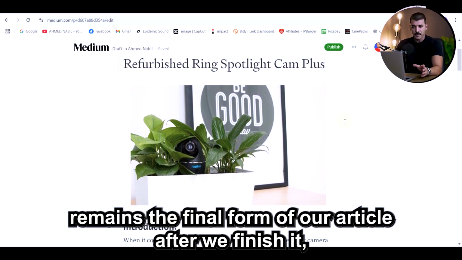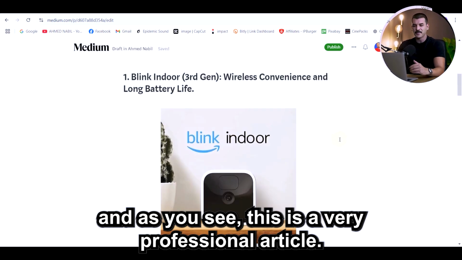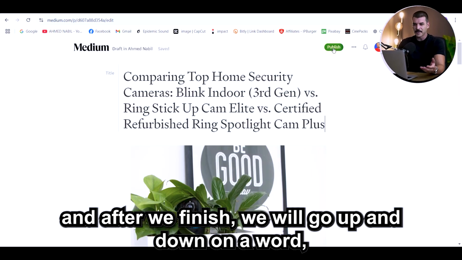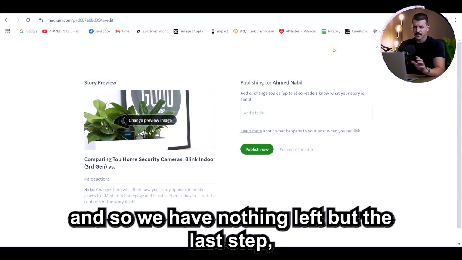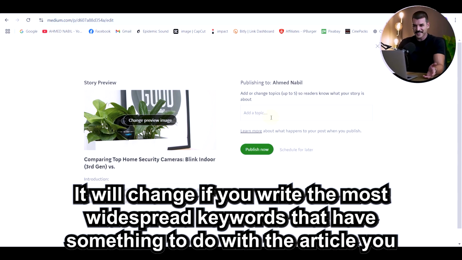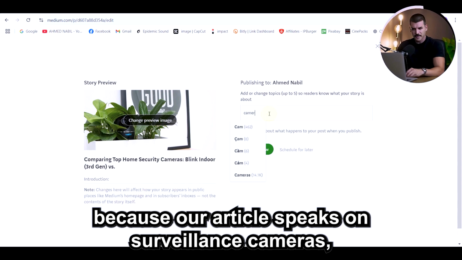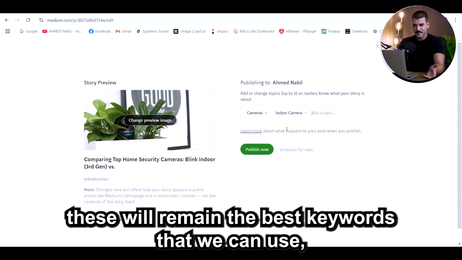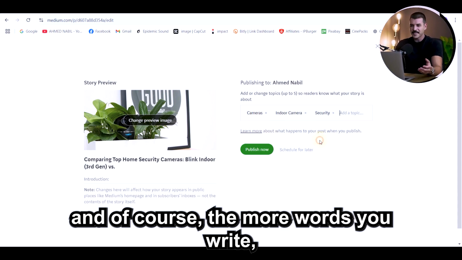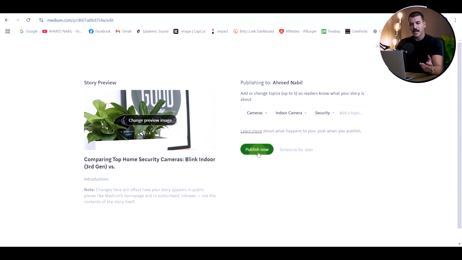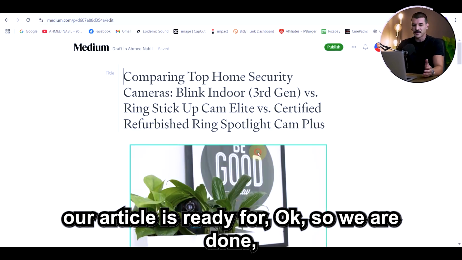This, teacher, is the final form of our article after we finish it. And as you see, this is a very professional article, made with the easiest and simplest steps. After we finish, we have nothing left but the last and most important step, which is the keywords of our article. It will change if you write the most widespread keywords that have something to do with the article you are writing. Because our article speaks about surveillance cameras, of course, these will be the best keywords that we can use. And of course, the more words you write, the better. And after we finish, our article is ready for publishing.